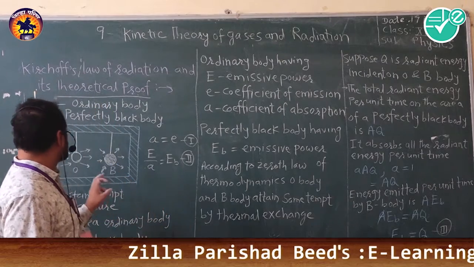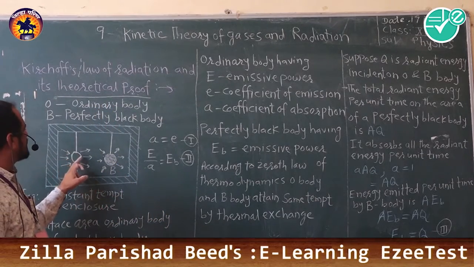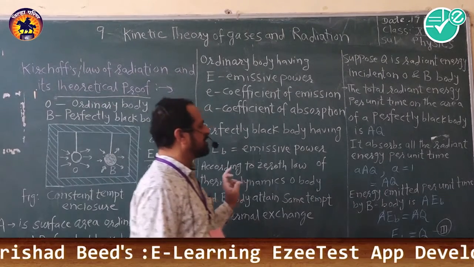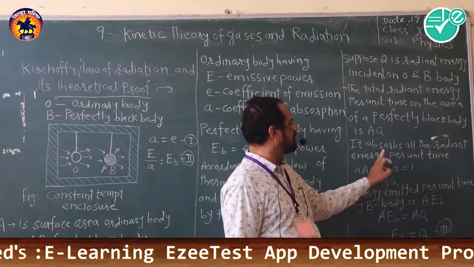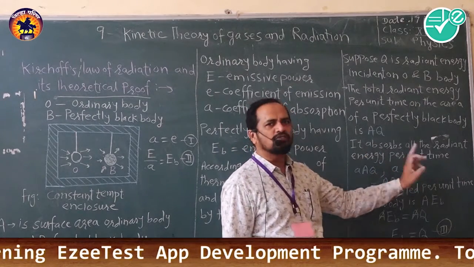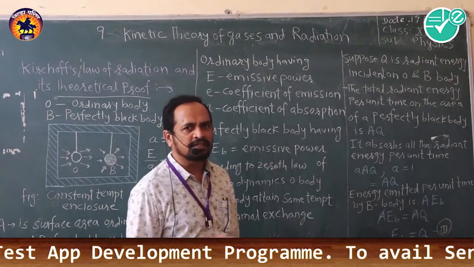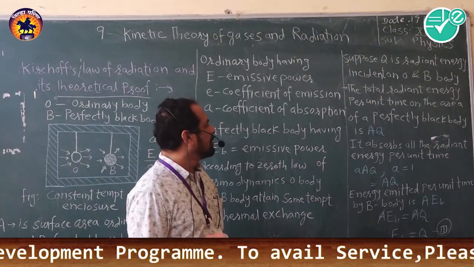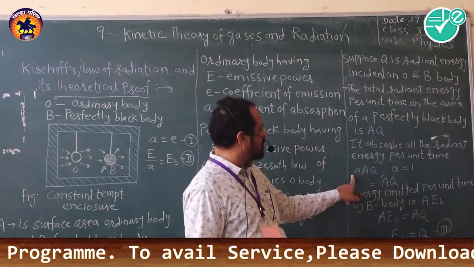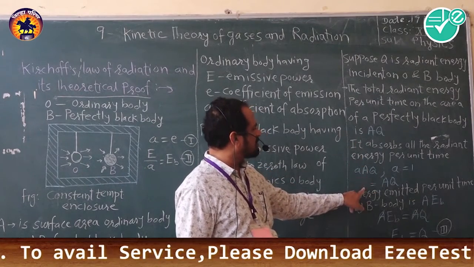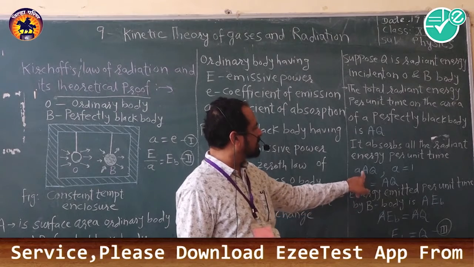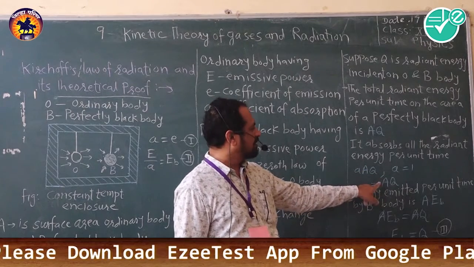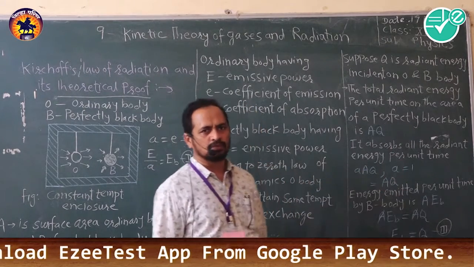So all the radiant energy is absorbed, so we can write here for a perfectly black body a is equal to 1, that we have studied in the previous lecture. So instead of small aAQ, we can write 1 into AQ, or capital A into capital Q.